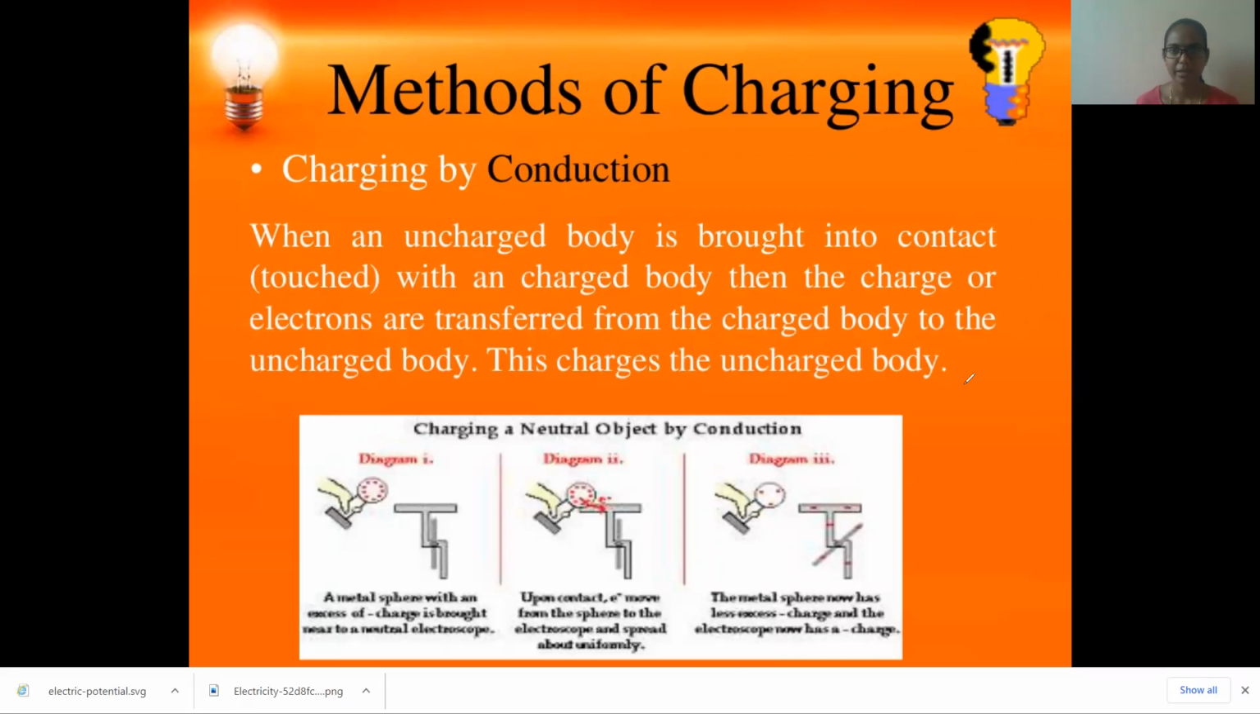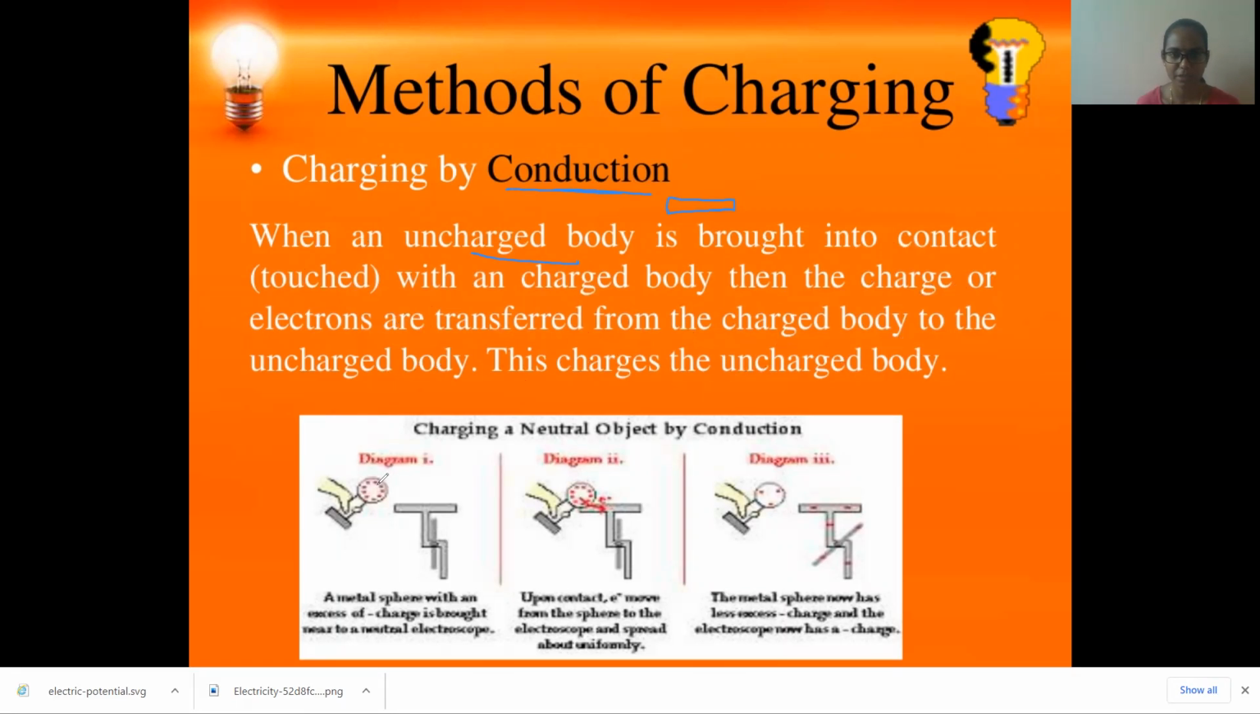See, charging by conduction method. First I have given here charging by conduction method. So what this means is that when an uncharged body, like one glass rod we take, is brought in contact with or touched with the charged body, then the electrons are transferred from the charged body to the uncharged body. This is charging by conduction.